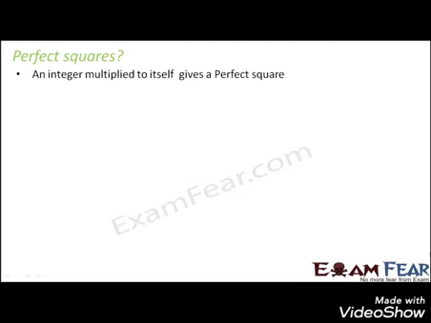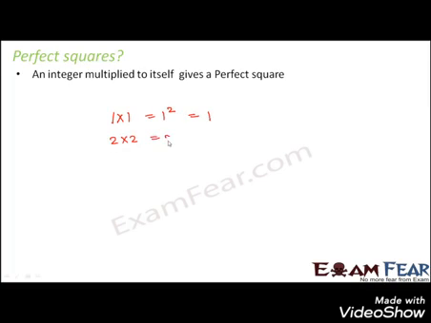So what are perfect squares? Perfect squares are integers multiplied to themselves. Whenever an integer is multiplied to itself, it gives a perfect square. Think of an integer like 1. When 1 is multiplied to itself, you get 1 square. So this is a perfect square.